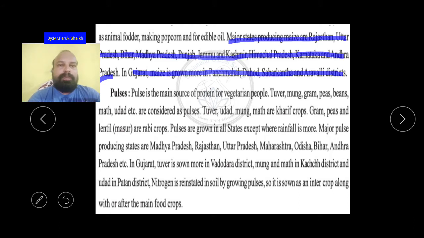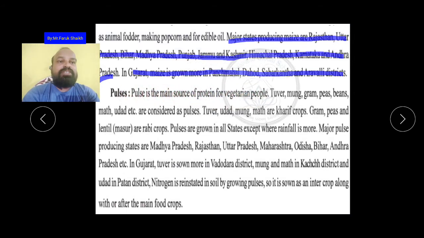Now let us go to the pulses. Pulses are rich in protein. That is why pulses are cultivated after the crop production, because they fix nitrogen in the soil and so the fertility of the soil is balanced. Let us study about the pulses. So pulses are the main source of vegetarian protein for vegetarian people.